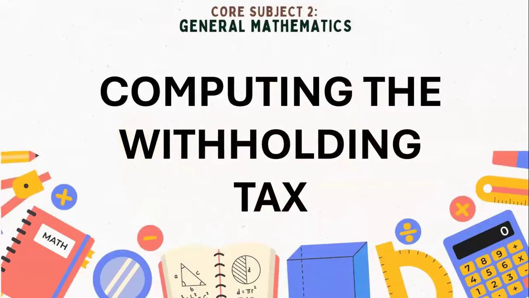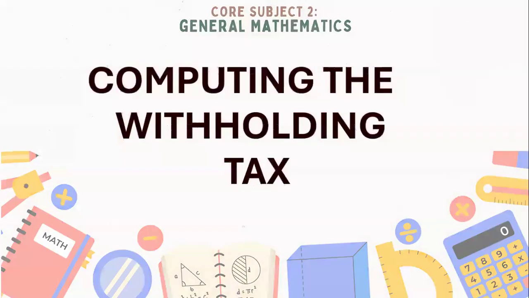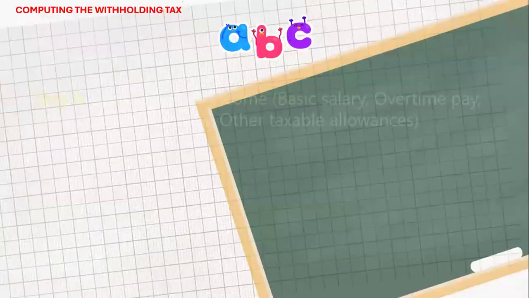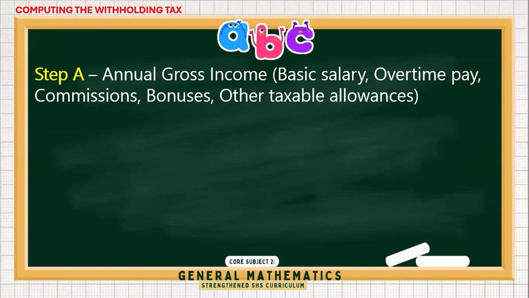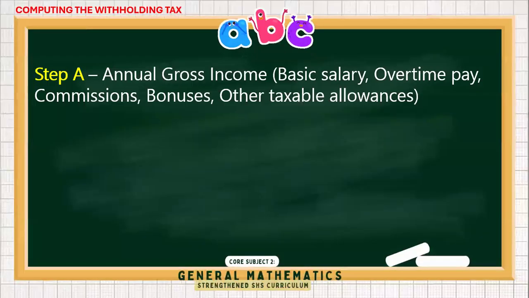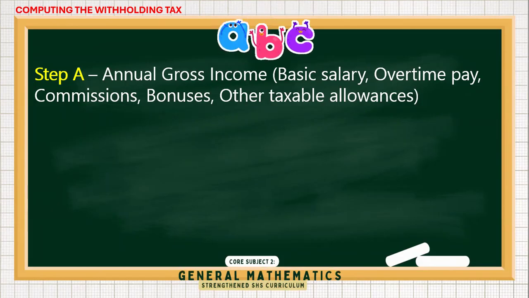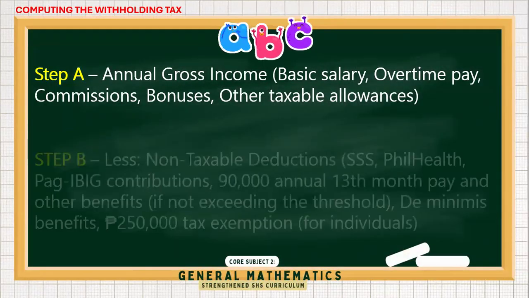So now let's try to learn how to compute the withholding tax. Let's simplify the process. For step A, this is what accountants usually do. They compute the annual gross income. We simply multiply the monthly salary times 12. We will also add other income such as overtime pay, bonuses, commissions, and other taxable allowances.